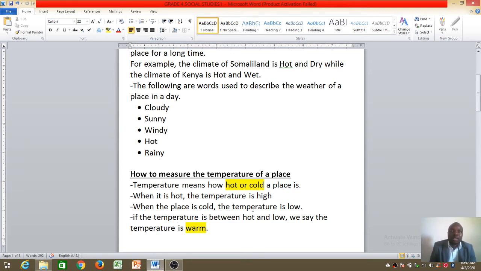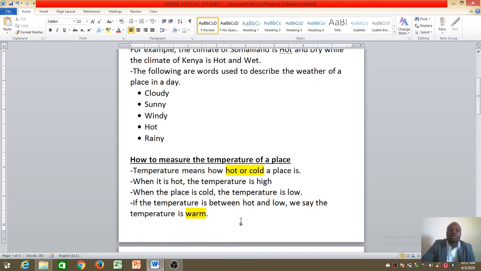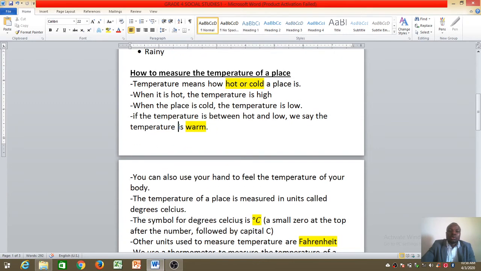Your temperature is supposed to be moderate, medium, in the middle. In that case, we say the temperature is warm. Warm temperature means that the temperature is not hot. Also, it is not cold. It is not high. It is not low. Good. So you can also use it, as we said earlier, that you can feel the temperature of your body.